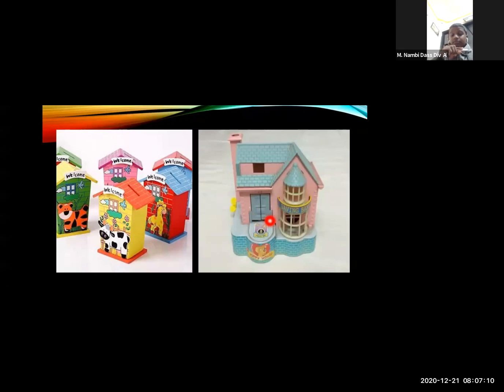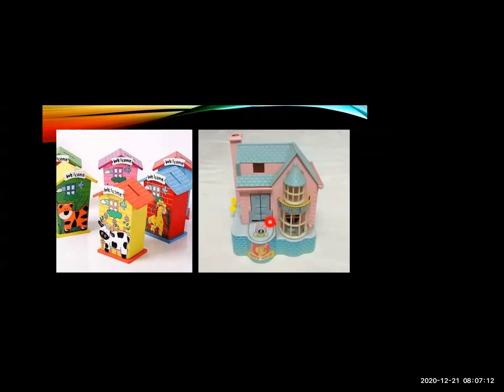Piggy bank. Yes, it's your piggy bank, money bank. Then piggy bank, tiger, horse, cow. Okay. So these are the various types of money banks, no? Your piggy banks. Whenever your parents or your relatives give you money, you save it in this piggy bank. In the same way, your parents or any person, whoever gets money, they save their money in a